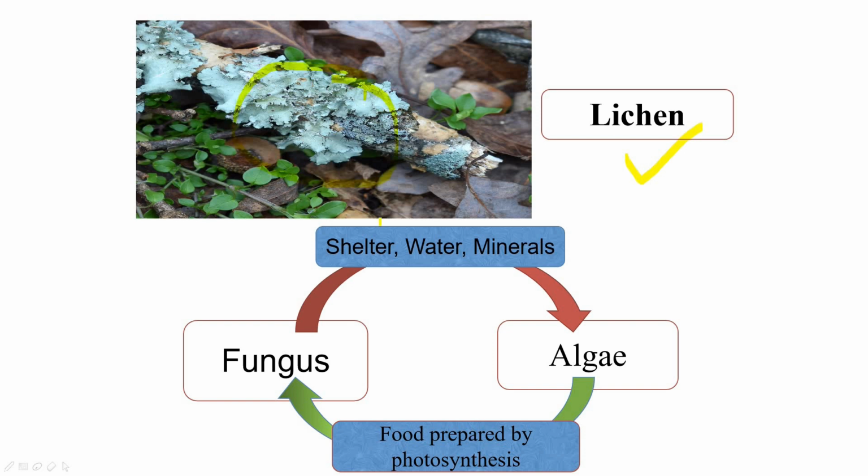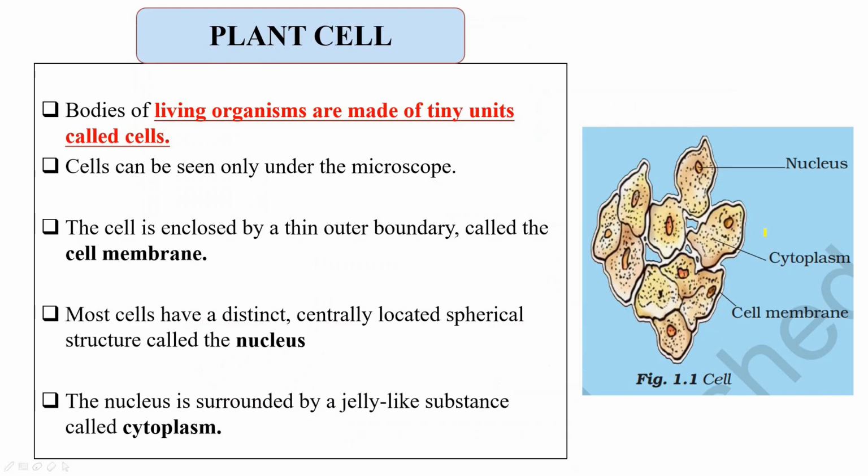This is lichen. Lichen is an organism in which fungus and algae live together. The fungus provides shelter, water and minerals to algae, and algae in return provides food which is prepared by photosynthesis to fungus. So now we have studied about all the modes of nutrition in plants.